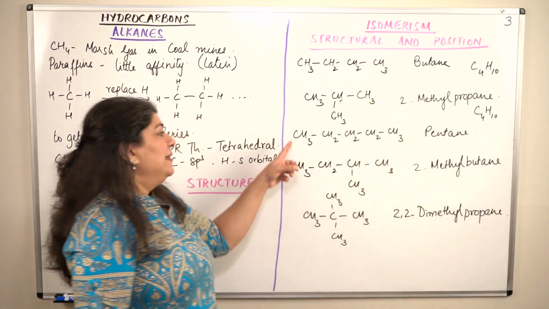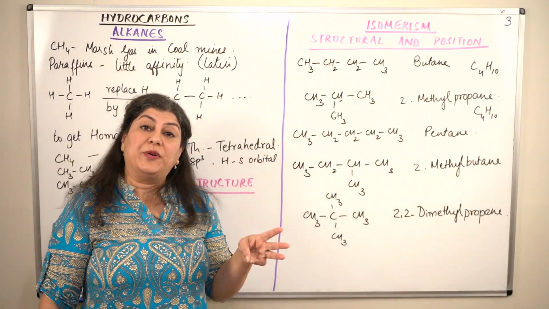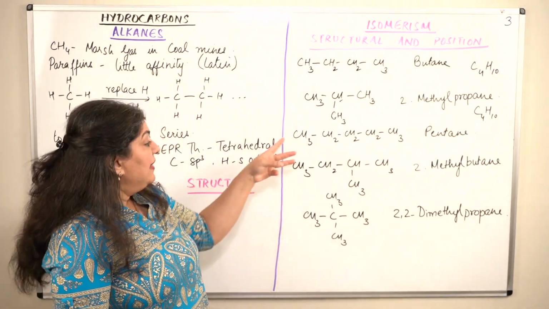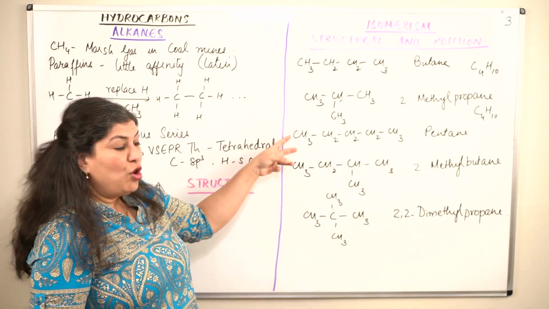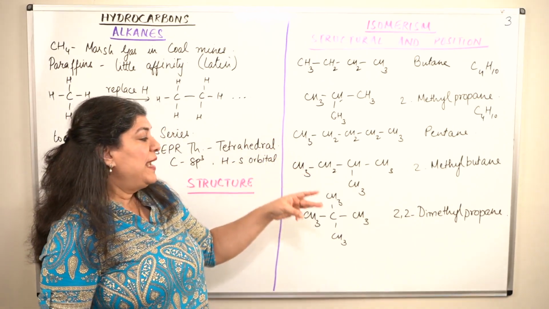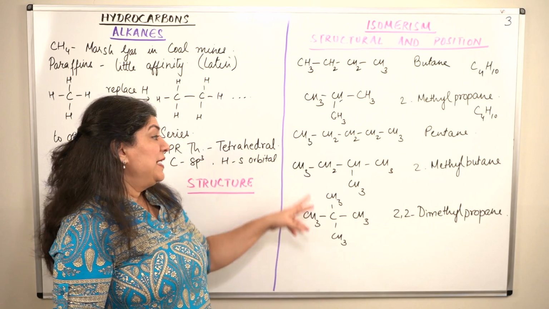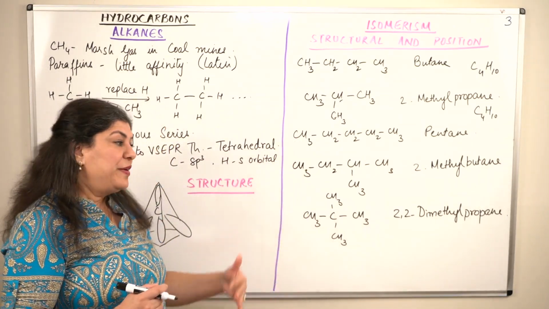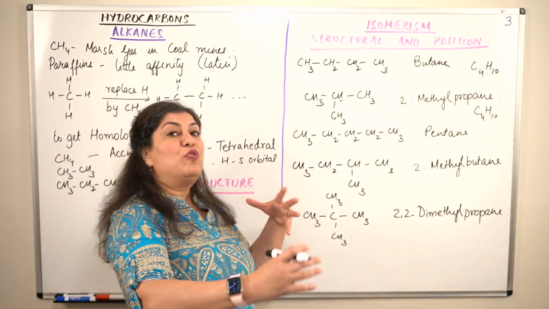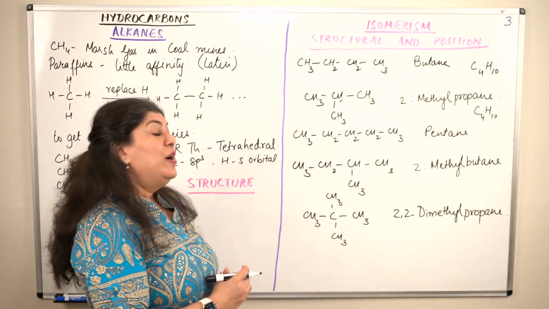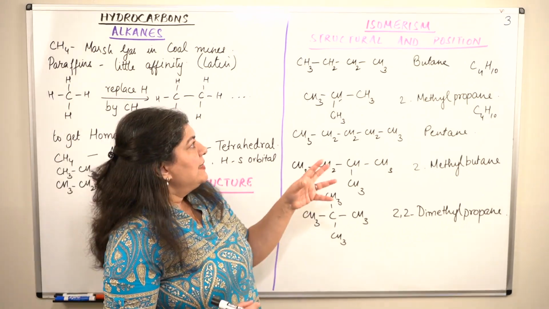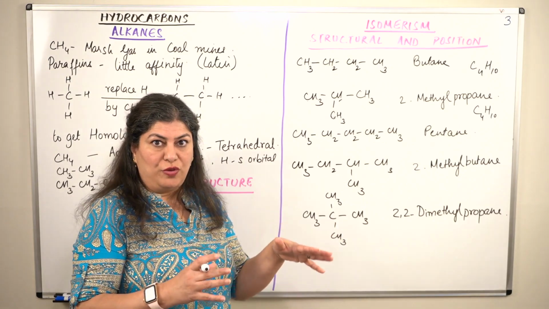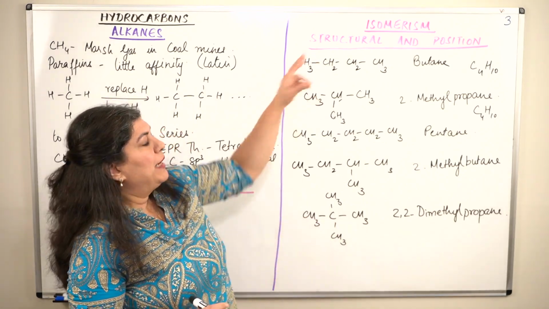So we see that pentane has 3 isomers, and these 3 isomers are normal pentane, 2-methyl butane, and 2,2-dimethyl propane, where branching is increasing. And as you go to the next member and the next member, you will be able to make more and more structures that show isomerism. Let us now make the structures of hexane also. But before I do that, let me come back to this.